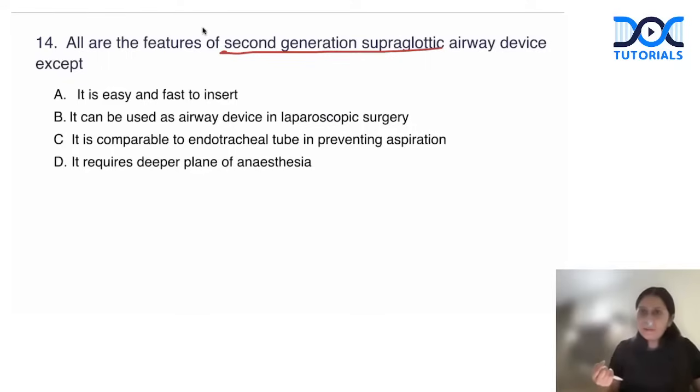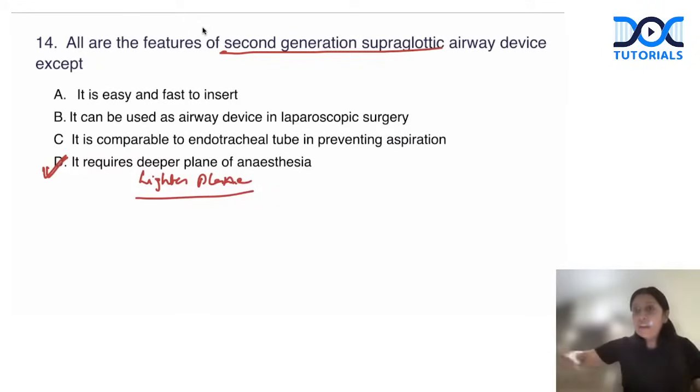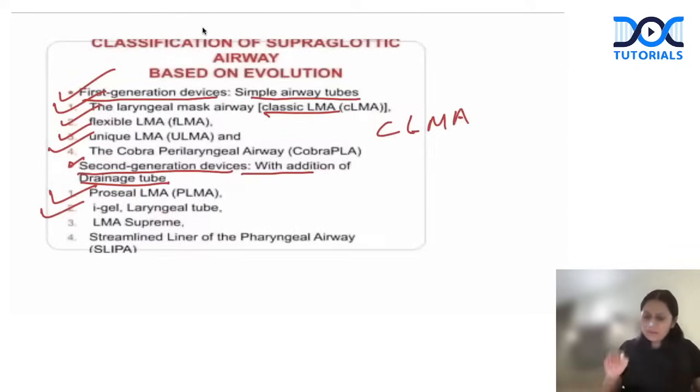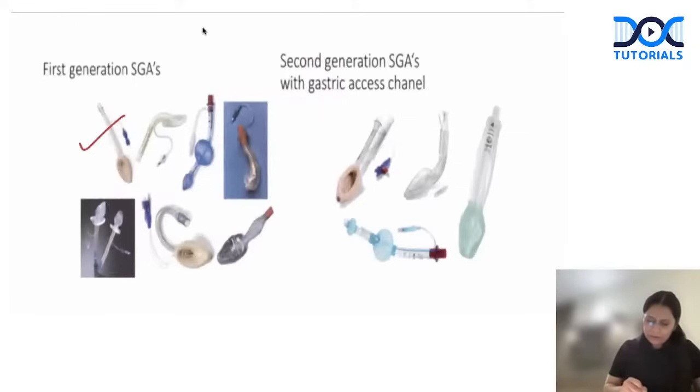It requires a deeper plane of anesthesia to tolerate the second generation. No, LMAs need a lesser plane compared to ET tube for tolerating it. So this is incorrect, right? Second generation or first generation needs a lighter plane for tolerating it. That's another benefit of supraglottic airway devices. They don't need a very deep plane of anesthesia. They can be supported with a lighter plane. So this is incorrect.